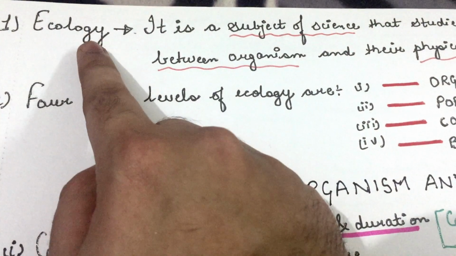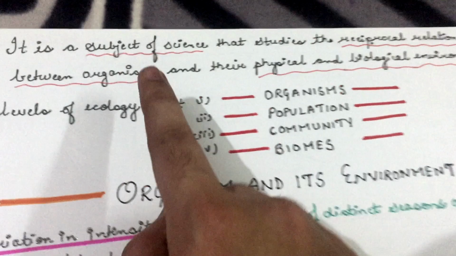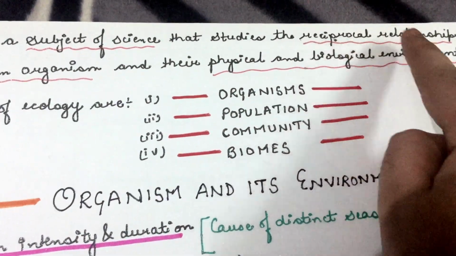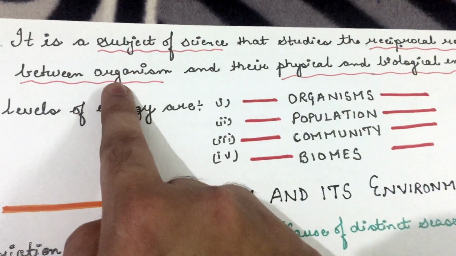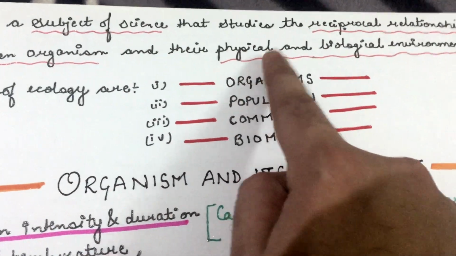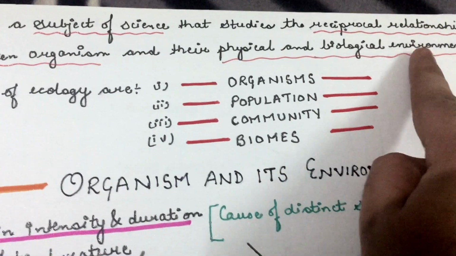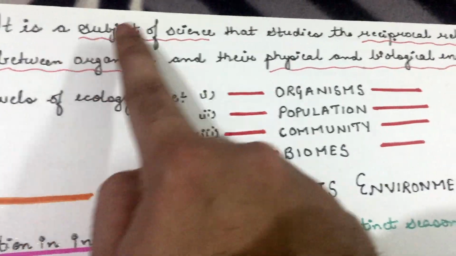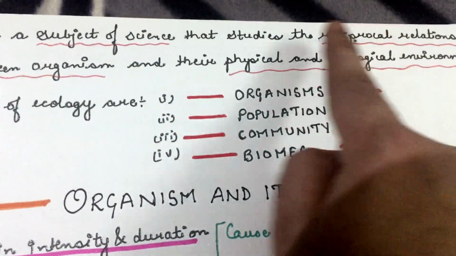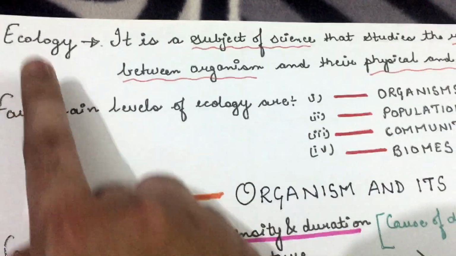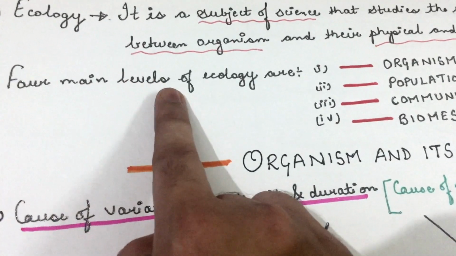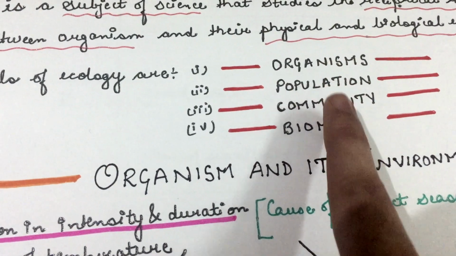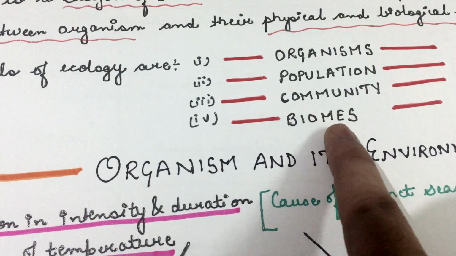So what is ecology? Ecology is a subject of science that deals with the study of the reciprocal relationship between organisms and their physical and biological environment. So the reciprocal relationship between organisms and their environment is called ecology. There are four main levels of ecology: organisms, population, community, and biomes.